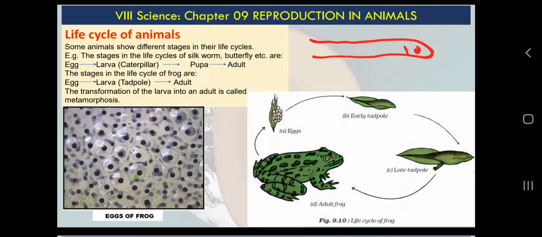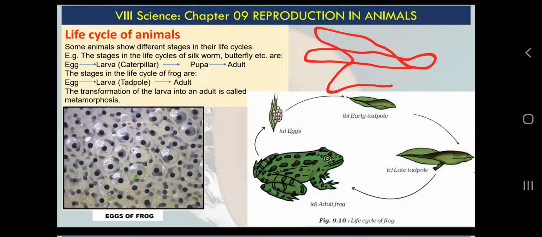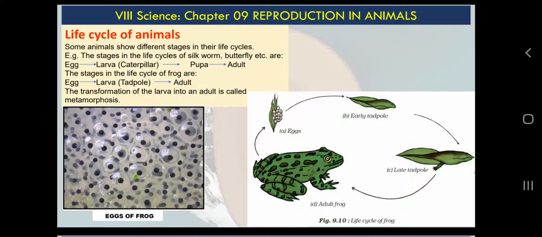It will not look like a butterfly, but it will be modified over a period of time and develop wings, and then it will look like an adult moth or adult insect.